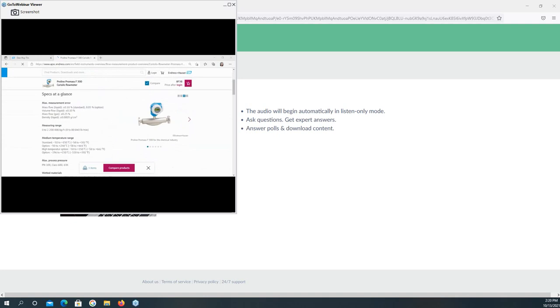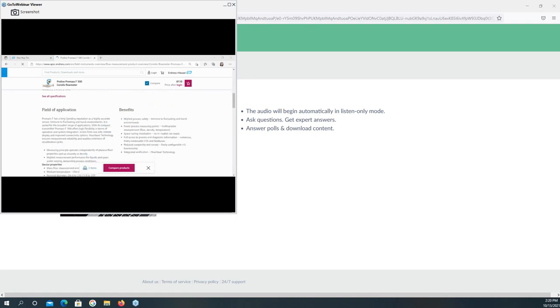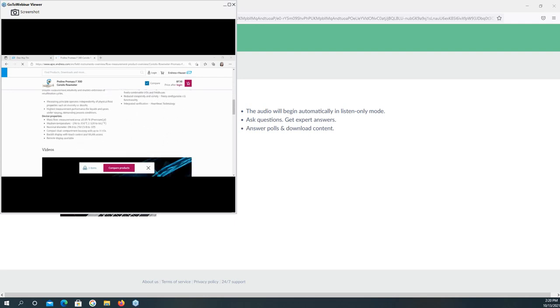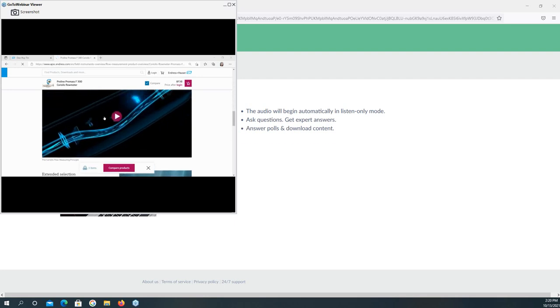It shows you the maximum measurement error, the measuring range, the medium temperature range, the maximum process pressure, etc. It can show you the summary of the field of application for the ProMass F300 and the benefits of our device. When you scroll down, you can see the video showing the measuring principle of the Coriolis flow meter.